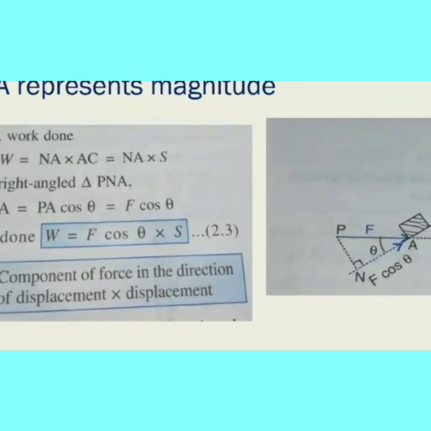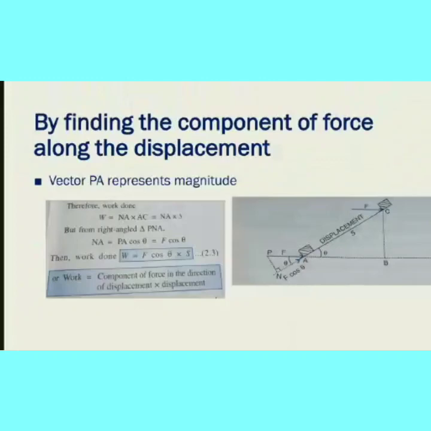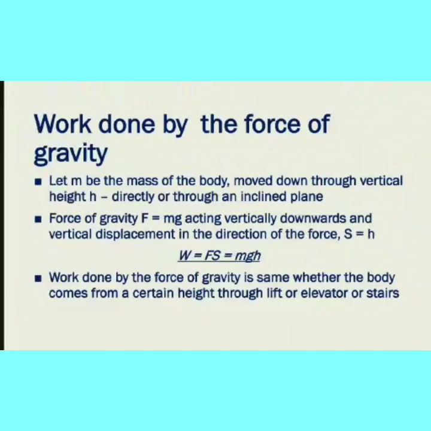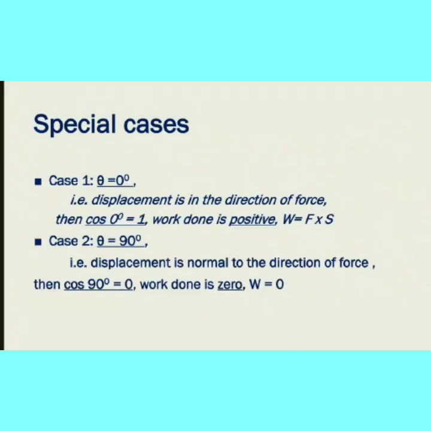So next one is special cases. There are 3 special cases here. So case 1, how the angle theta varies. Theta is equal to 0 degree, theta is equal to 90 degree, next theta is equal to 180 degree.